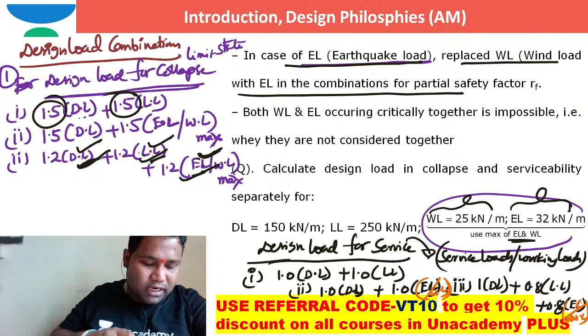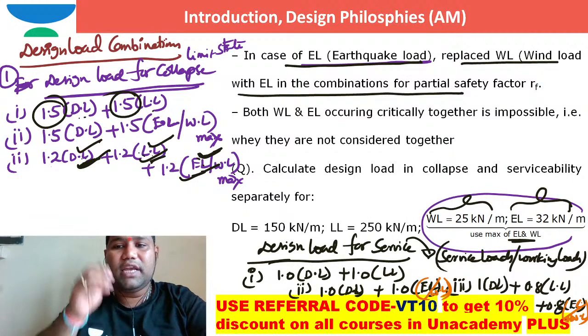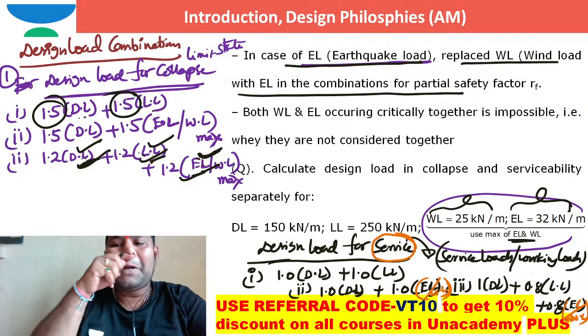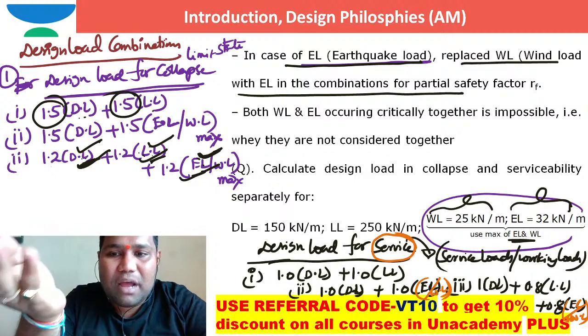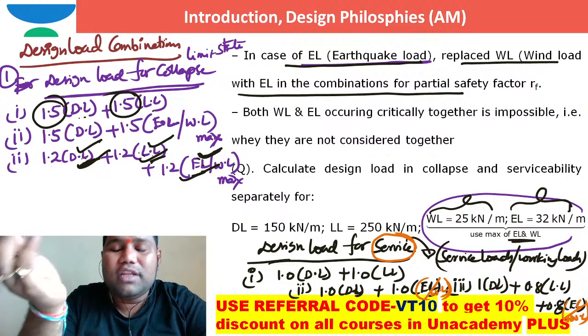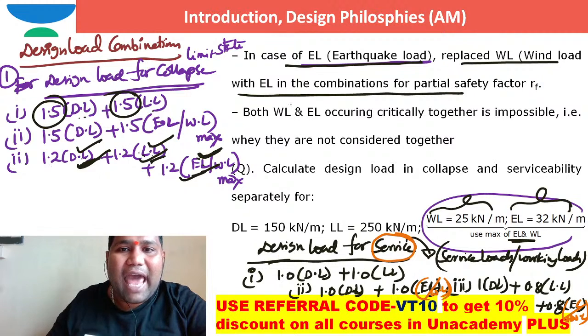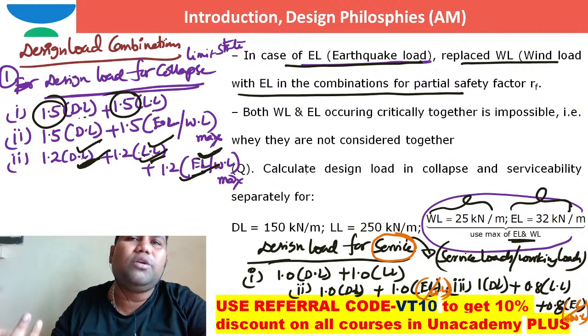Sir, why 1 instead of 1.5? Shabin Sailuddin, dear Shabin Sailuddin, I already mentioned there is a terminology called service. What are service loads? The actual load that is coming on the structure. The actual load coming on the structure itself is the characteristic load. In such a case, the characteristic load is multiplied by how much could be the load factor?